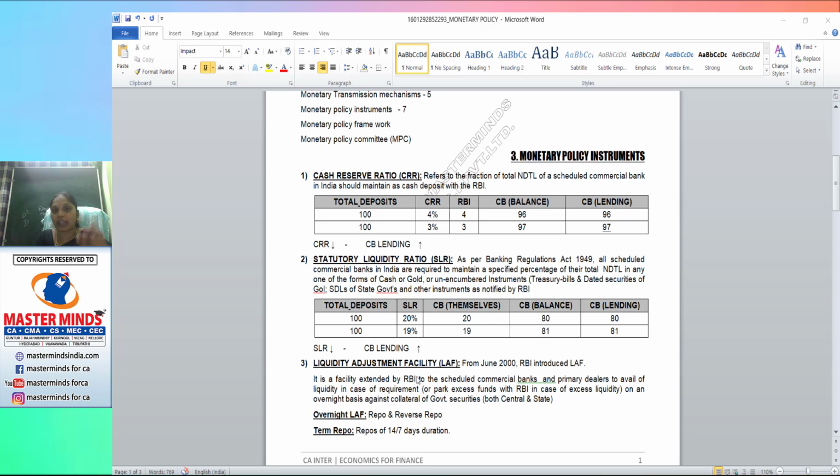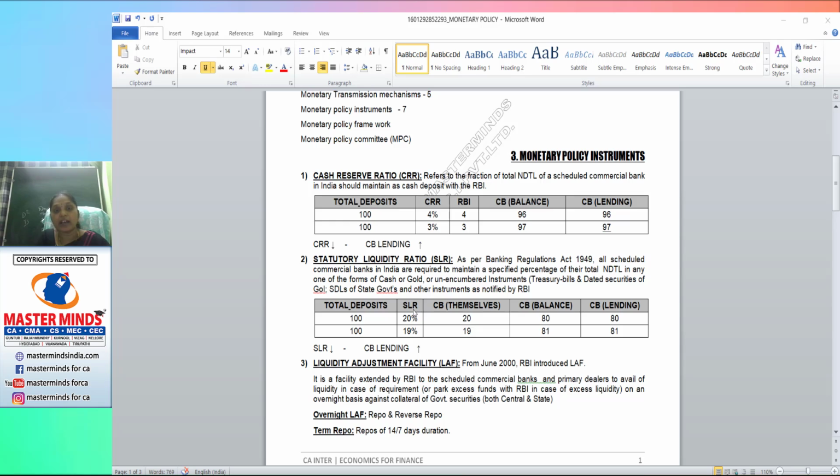So what I'm doing as the Reserve Bank of India, or a central bank of a particular country, is reducing the SLR. We can say that the SLR and commercial bank lending, or money supply up to liquidity, have which relation? Once again, inverse relation. If it rises, the other decreases. So according to the situation, if I want to increase liquidity, I will reduce the SLR. If I want to decrease the liquidity, I will increase the SLR. Which relation? Inverse relation. So you can see that the CRR has an inverse effect on money supply, and the SLR also has an inverse effect on money supply. As per the requirement, you can choose whether to increase or decrease.